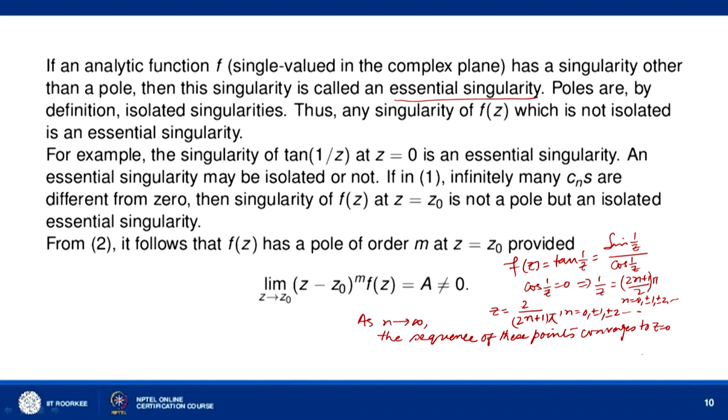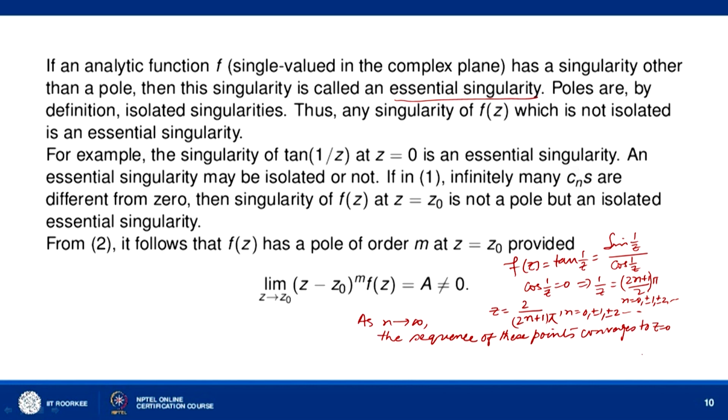At all these points the denominator is 0, cos 1 by z is 0, so they are all singularities of the function f(z). And you can also see that at these points cos 1 by z has a simple 0, that is, a 0 of order 1.